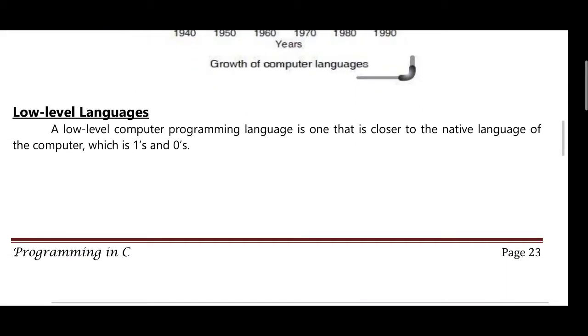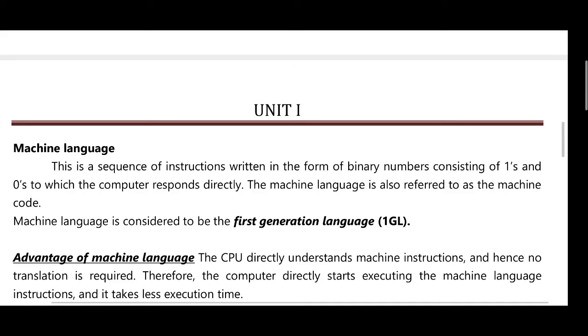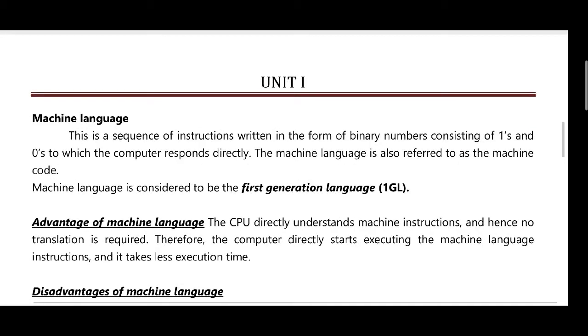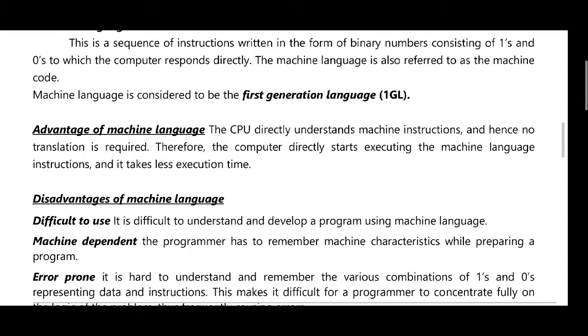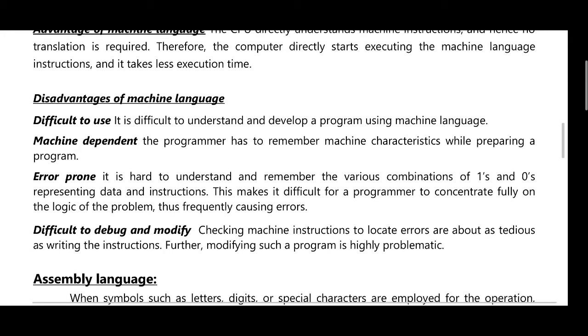Low level languages are those of zeros and ones, the machine language. This is a sequence of instructions written in the form of binary numbers, consisting of ones and zeros, to which the computer responds directly. The machine language is also referred to as machine code. Machine language is considered the first generation language. Advantages and disadvantages of machine level language.